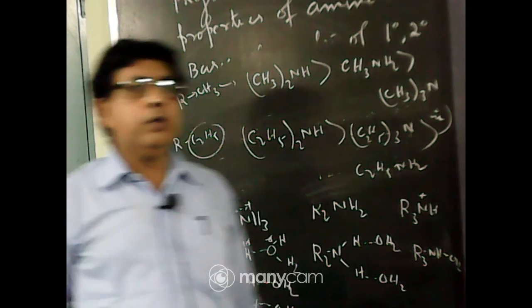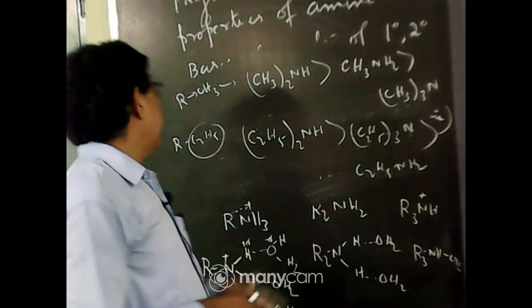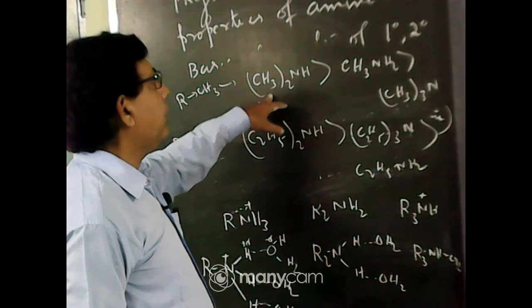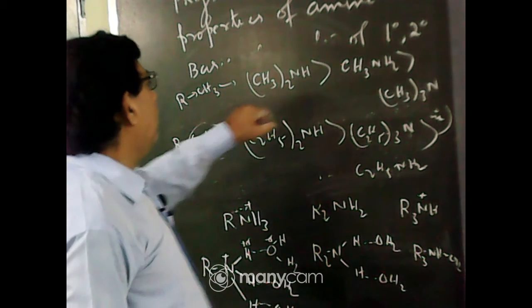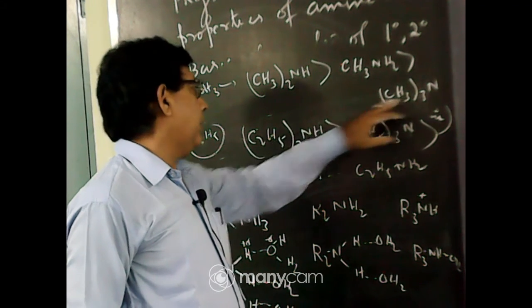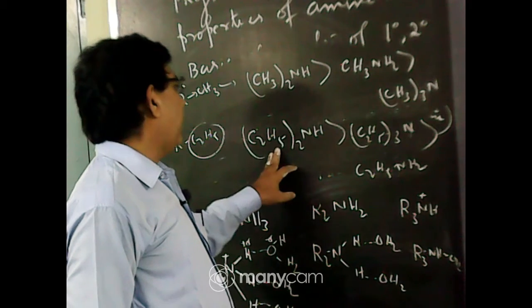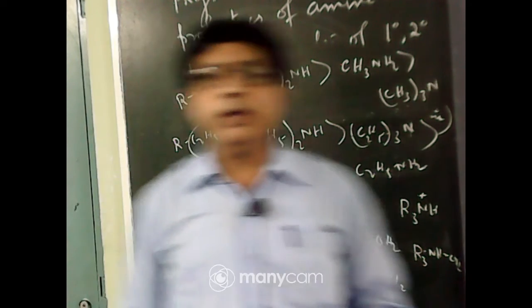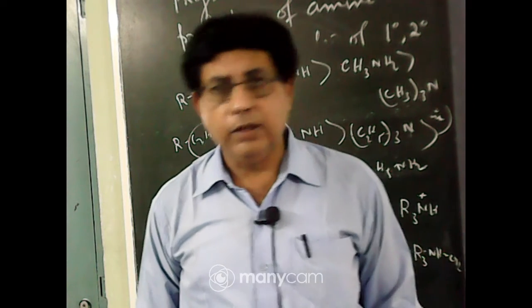So if you consider all these three factors, then secondary amine will be most basic in both cases, whether the alkyl group is methyl or ethyl. In case of methyl group, after secondary amine, primary amine, then tertiary amine. In case of ethyl group, secondary amine, tertiary amine, primary amine. So this will be the basic order of the amines.